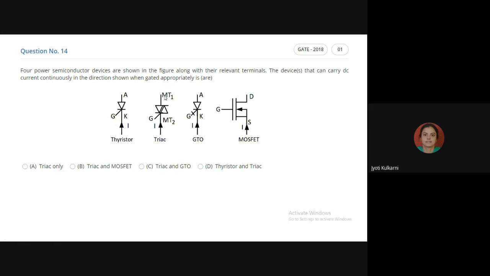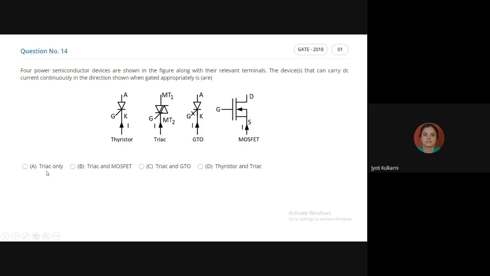In any direction, this device is able to carry the current. So will this triac carry this particular current? Carry. Very good. So triac comes under this particular category. So wherever triac options are there, we will click.